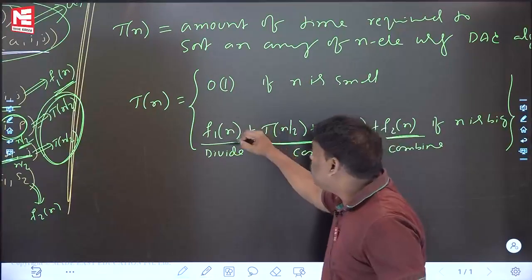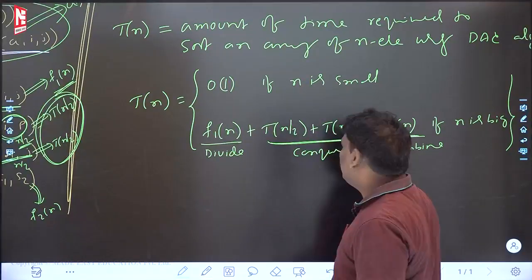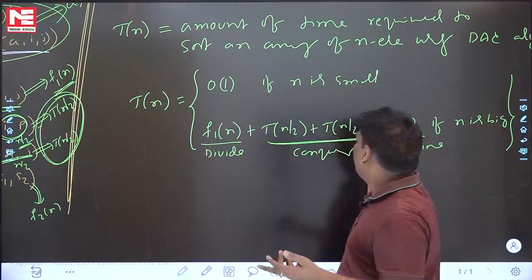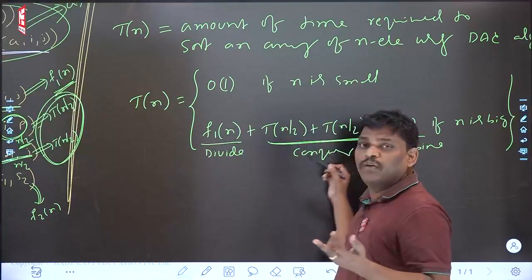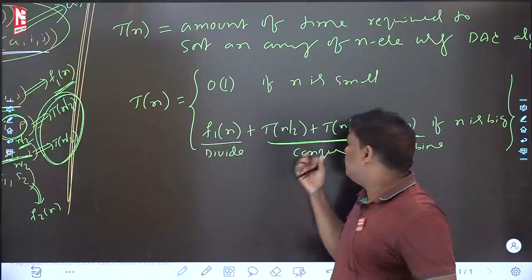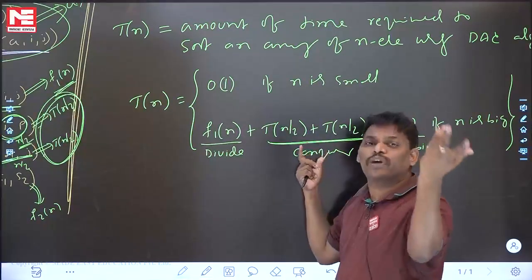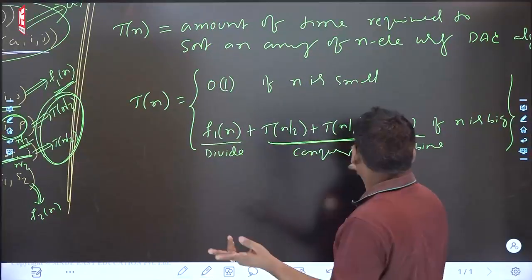Next, depending upon how you divide, the number of function calls will come. Some people are asking, sir, how can you say equal? Sometimes it may not be equal also. This may be n by 3, this may be 2n by 3. This may be n by 5, it may be 4n by 5. Depending upon the divide, the recursion story will come. Roughly I wrote two function calls, equally divided, with divide time, conquer time and combine time.